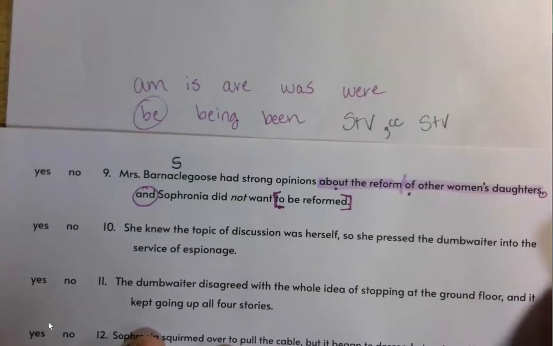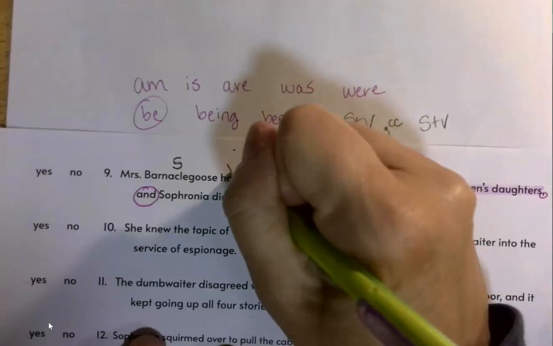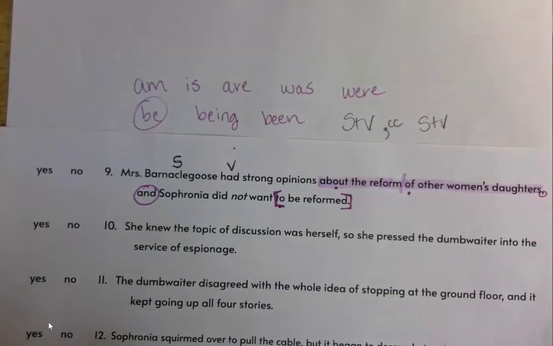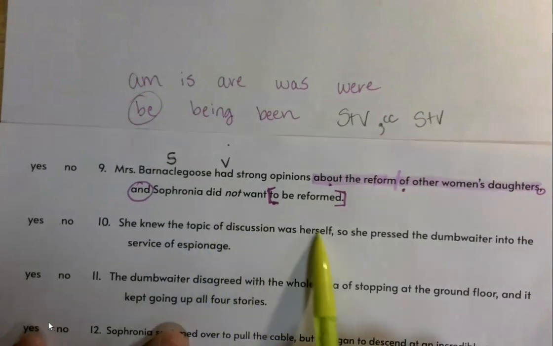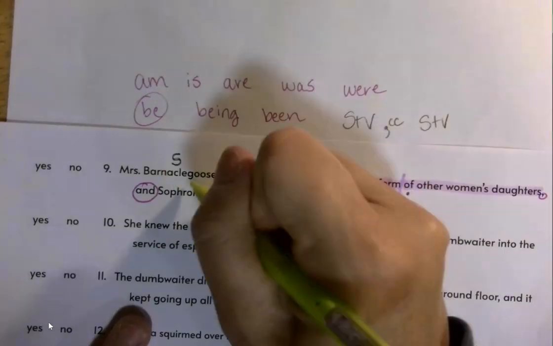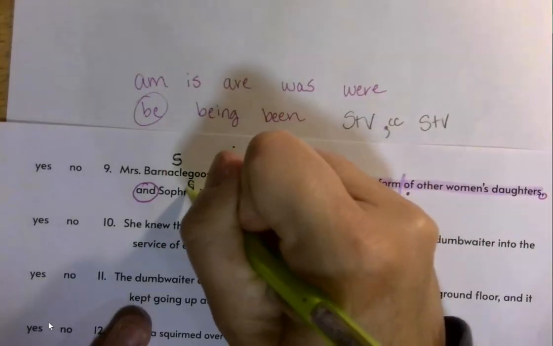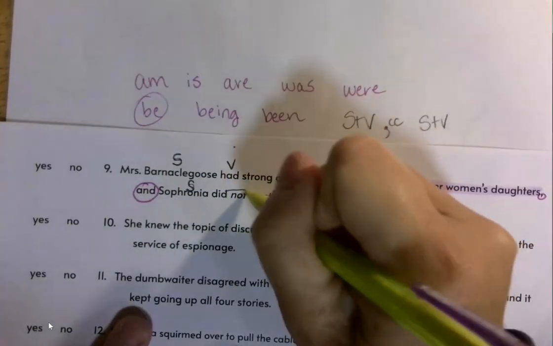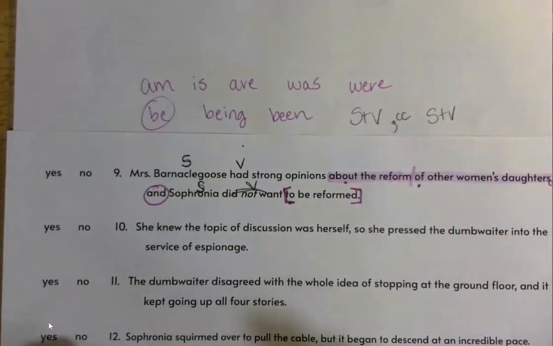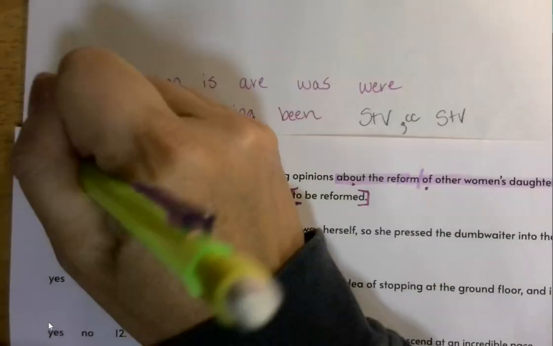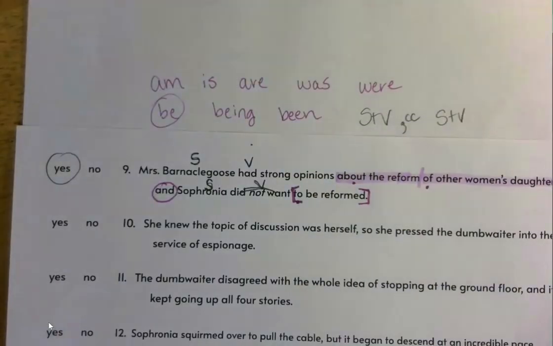What did she do? She had. Subject and a verb so far. Sophronia did not want. Well, my subject, who it's about, is Sophronia. And my verb is actually this whole phrase, did want. Okay, and so this is compound. I found a subject and a verb on both sides of the comma conjunction.